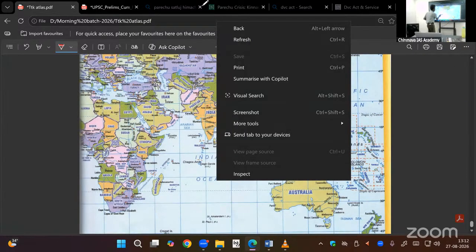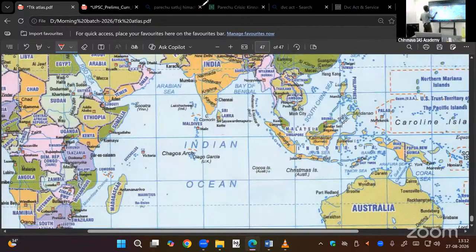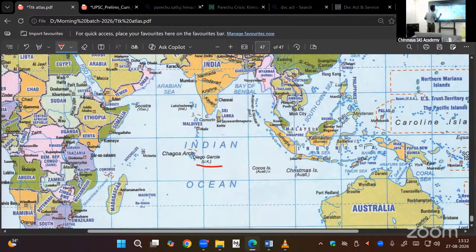BIOT. On the map, it is written like this, UK. But it was under lease at the time of tsunami. Please take down more. Chagos Archipelago. Chagos, hotspots only. In plate tectonics, we studied hotspots.